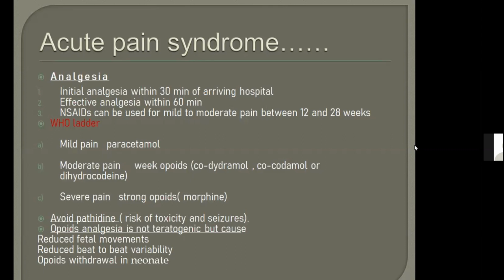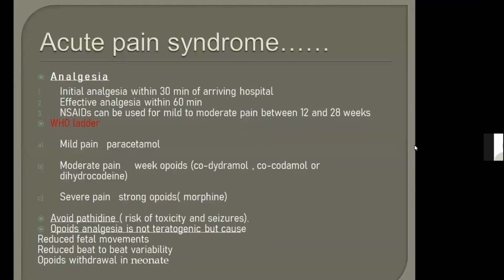So opioid analgesia is not teratogenic. And what are the side effects of opioid analgesia? There are 3 side effects you need to remember. It causes reduced fetal movements, it causes reduced beat-to-beat variability, and it causes opioid withdrawal in neonates. Reduced fetal movements and reduced beat-to-beat variability, and opioid withdrawal in neonate. So 1 in the neonate and 2 in the fetus.